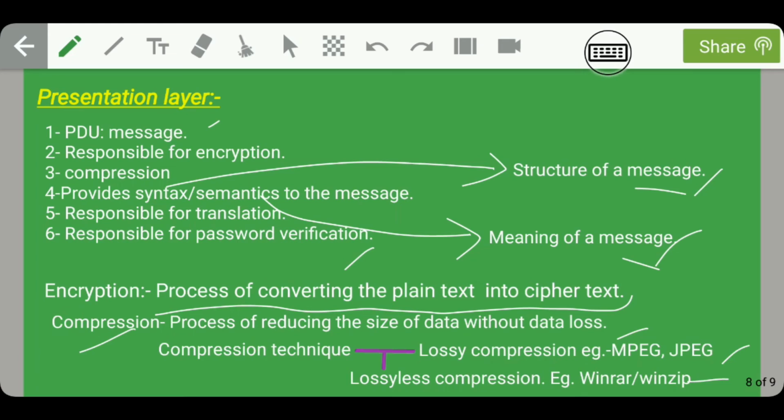So now what does this password verification mean? Guys, let us say if you want to create a Gmail account, then you will have to do sign up process, and there you have two fields, password and confirm password field. So while you are creating the password, you have to follow rules set up by Gmail server to create a password. Like password must contain at least one special character and it should contain this number of characters. So these rules must be satisfied by you in order to create an account in Gmail. Otherwise, it won't allow you to create a password. So that is what password verification is, which is done by presentation layer in OSI reference model.